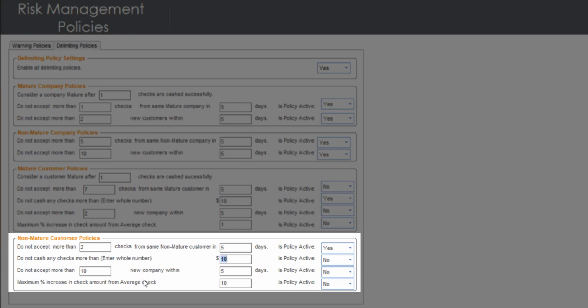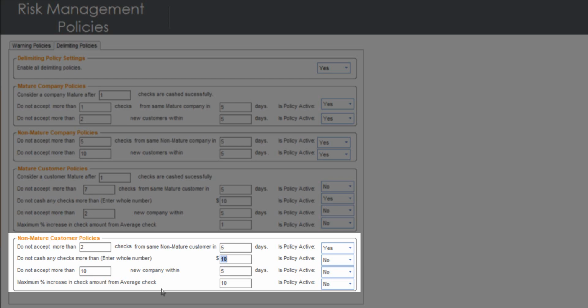The next one is do not accept more than 10 new companies within 5 days. This is obviously a default value, but it's basically telling you how many companies you want to accept, new companies, in a period of 5 days for non-mature customers. We usually recommend 1 in a period of 3 to 5 days. However, you can set up whatever value you want.